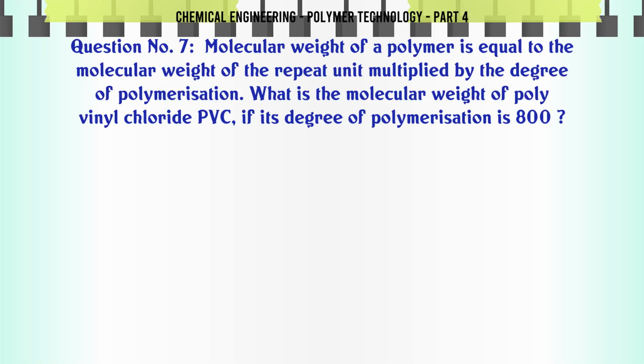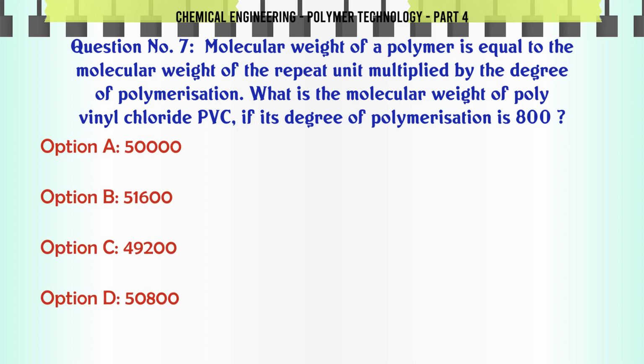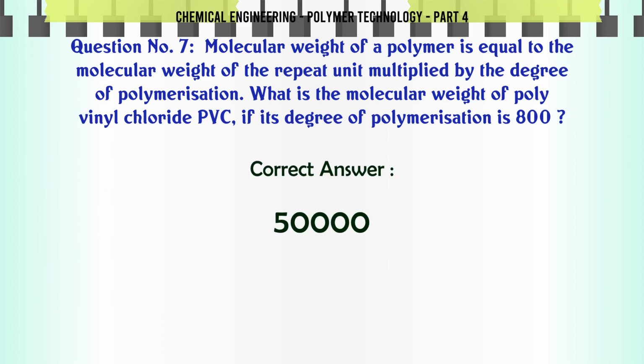Molecular weight of a polymer is equal to the molecular weight of the repeat unit multiplied by the degree of polymerization. What is the molecular weight of polyvinyl chloride, PVC, if its degree of polymerization is 800? A. 50,000, B. 51,600, C. 49,200, D. 50,800. The correct answer is 50,000.